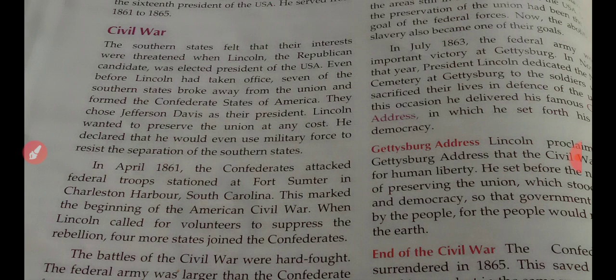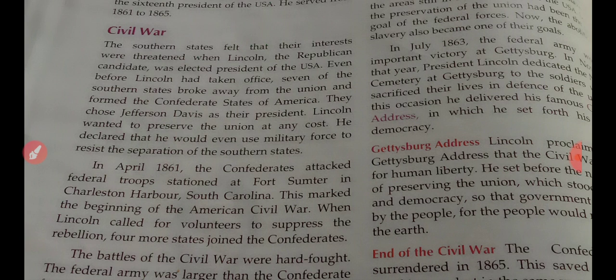In January 1863, President Lincoln issued the Emancipation Proclamation. Emancipation means to release from slavery, to abolish and finish slavery. The Emancipation Proclamation abolished slavery in the areas still in rebellion against the USA.